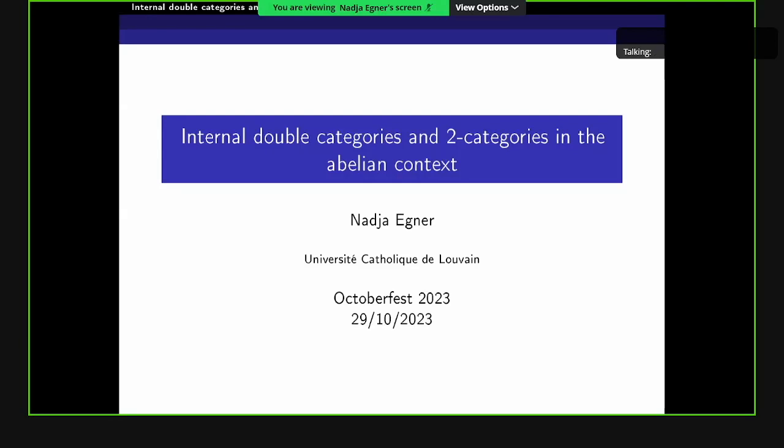So our second speaker of this session is Nadja Egner from UC Louvain, and she'll be speaking on internal double categories and two-categories in the abelian context. Over to you.